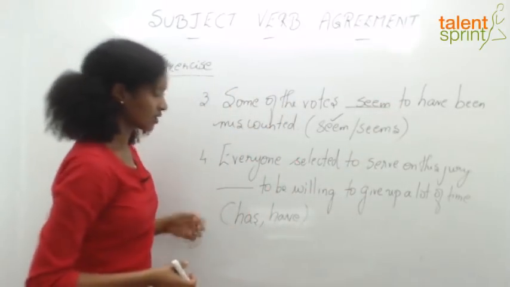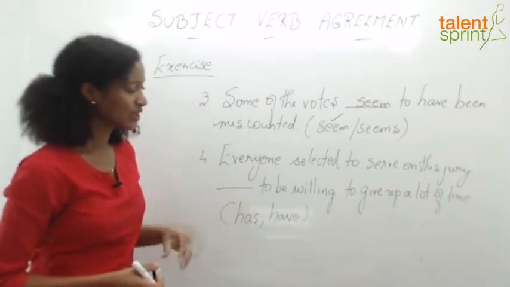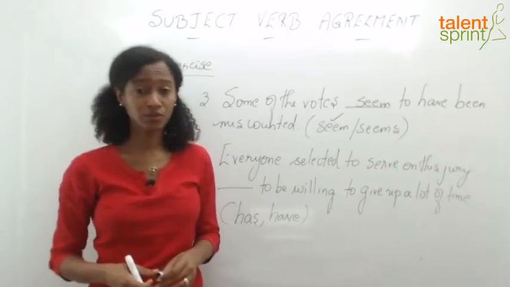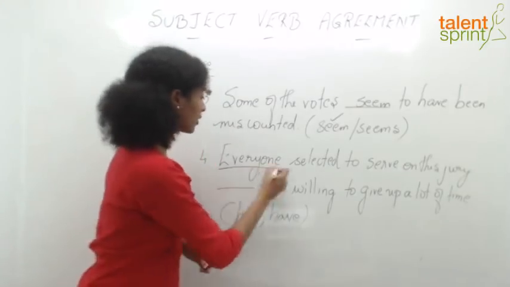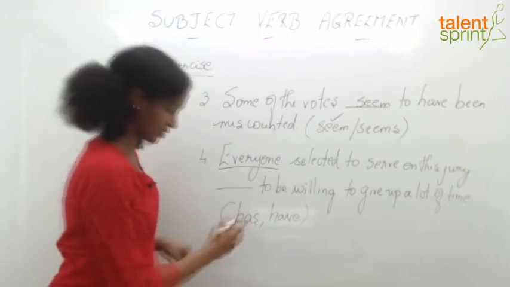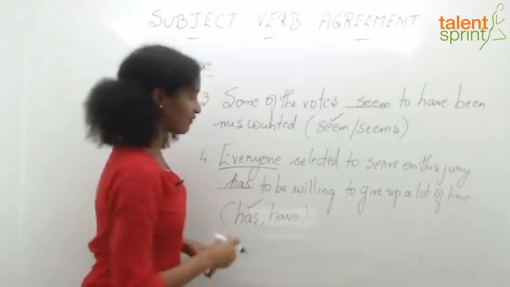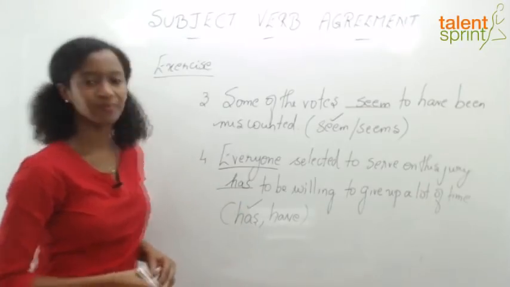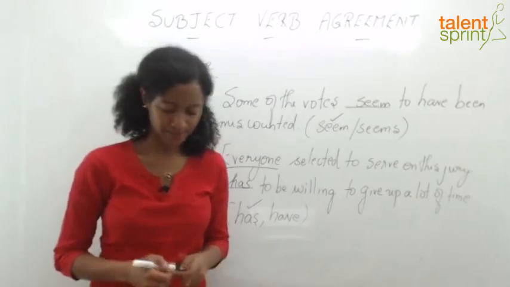Let's look at our next sentence. Everyone selected to serve on this jury dash to be willing to give up a lot of time. Again, we have the rule which says indefinite pronouns always take up the singular verb form. Everyone is an indefinite pronoun, so therefore the verb will be "has," singular verb. Everyone selected to serve on this jury has to be willing to give up a lot of time. Everyone is our subject.